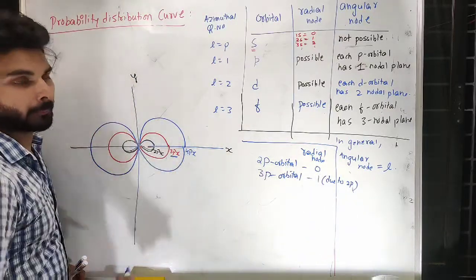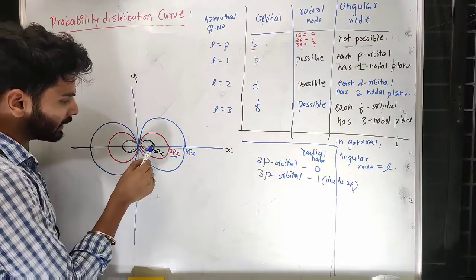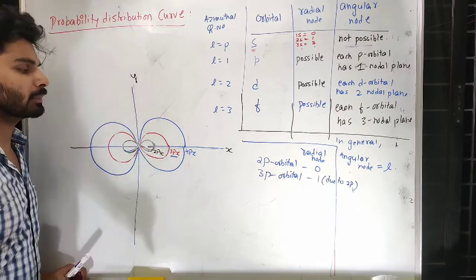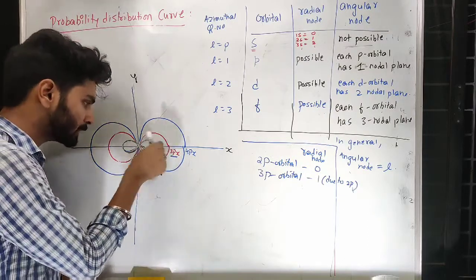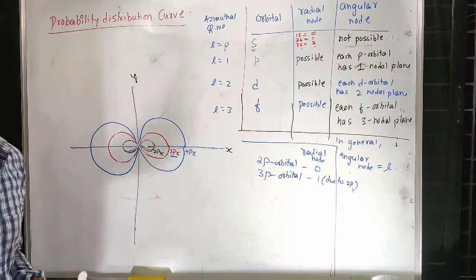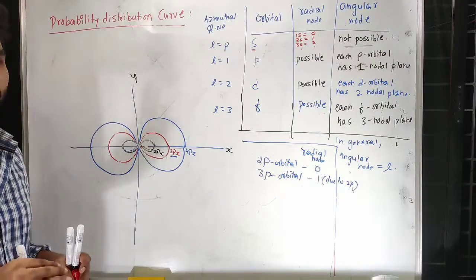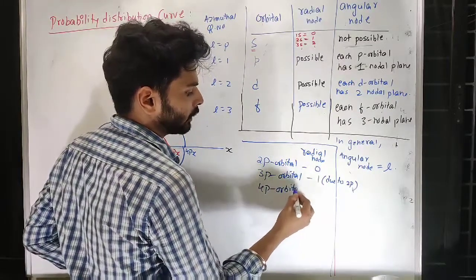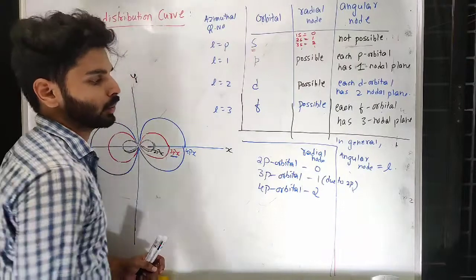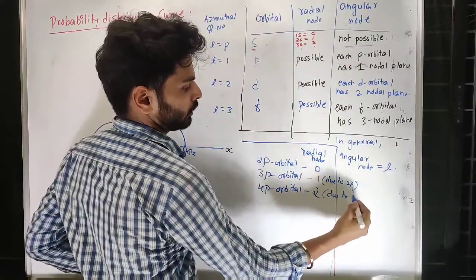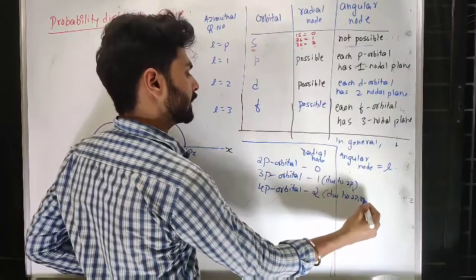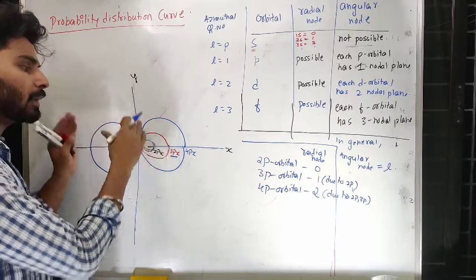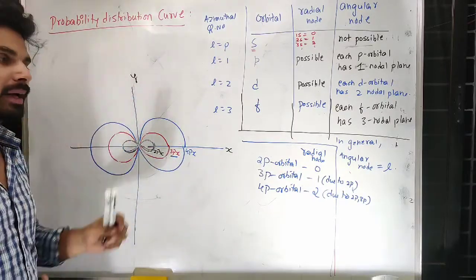When I go for 4p, inside 4px you can see there is one place where maximum 2px electron is present. There is one place where maximum 3px is present. That means these two specific spaces are where the 4px electron will be in less amount, so I will ignore those places. So that means for the 4p orbital, there are two radial nodes. This is due to 2p as well as 3p, because 2p is present inside 3p, and 3p and 2p are both present inside 4p, because it is becoming bigger and bigger.